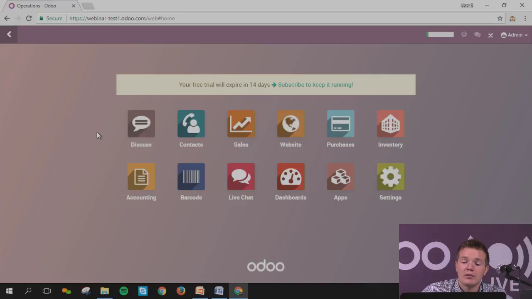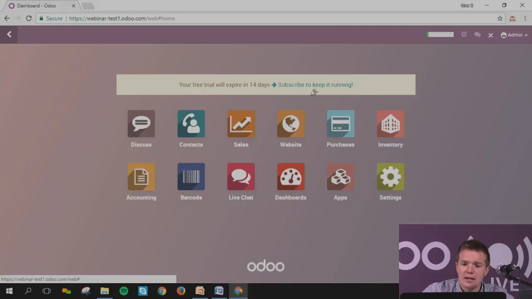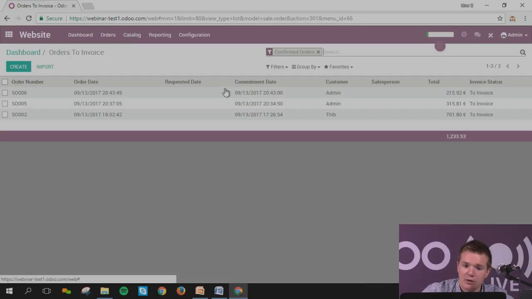I want to come back now to the e-commerce. Let's go back to my website. I don't know if you remember, as soon as you click on website, you've got your dashboard. You're going to have the information regarding your unpaid orders and orders to invoice. If you click on it, you're going to have all your sales orders that you need to invoice.